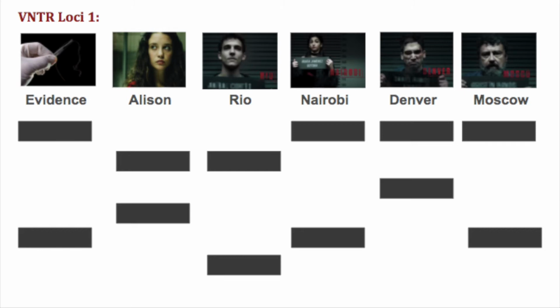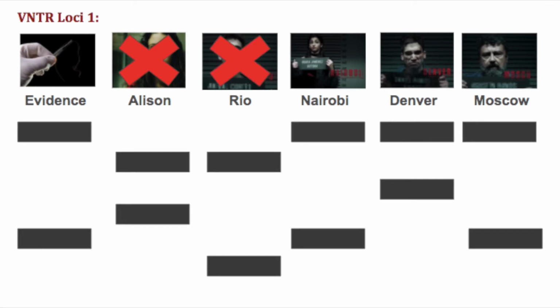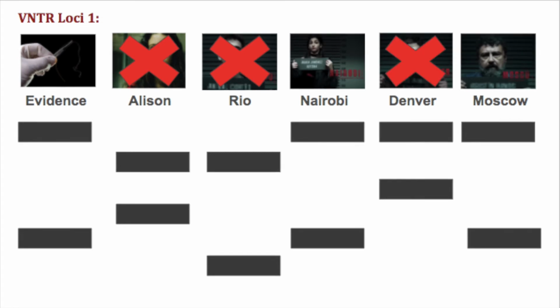Here we see that the victim, Alison Parker's alleles, do not match up with the evidence found, so we can go ahead and exclude her from the possibility of it being her strand of hair. Now we look at Rio and see that his alleles do not match up either, so he can also be excluded. Both of Nairobi's alleles match up with the evidence, so she is not excluded from the hair strand being hers. Now we take a look at Denver and see that one allele matches but the other doesn't, so we can exclude him. Lastly, we can look at Moscow. We see that both of his DNA alleles do match up with the evidence, so therefore we cannot exclude him.